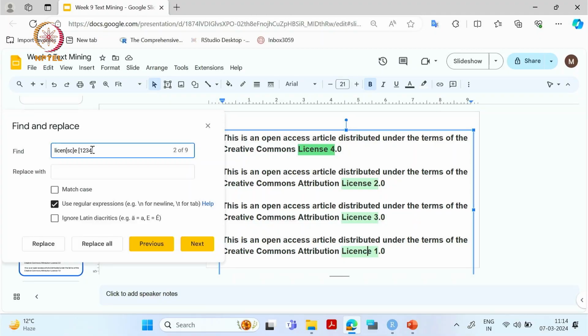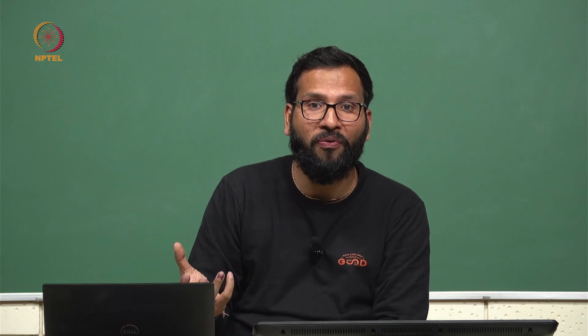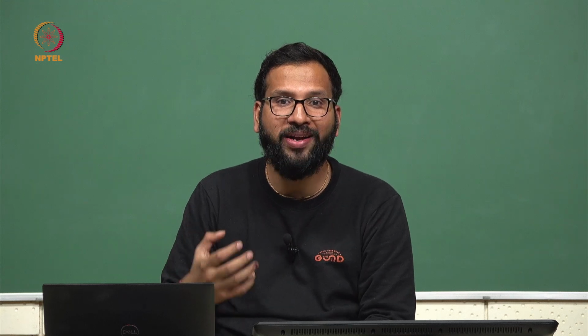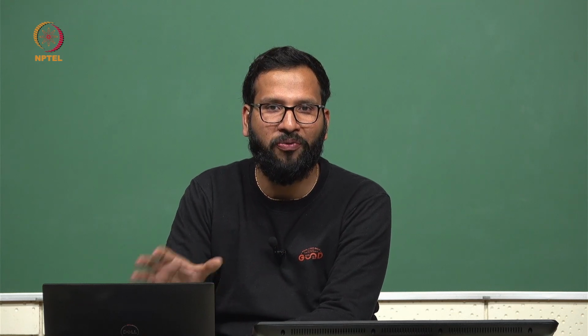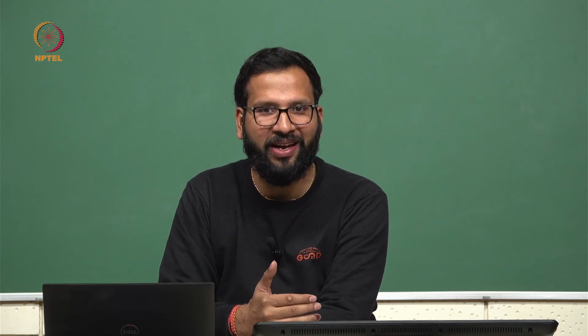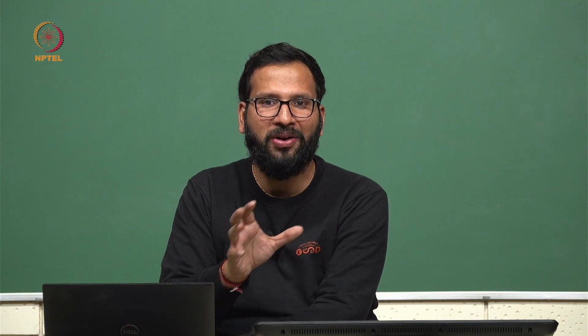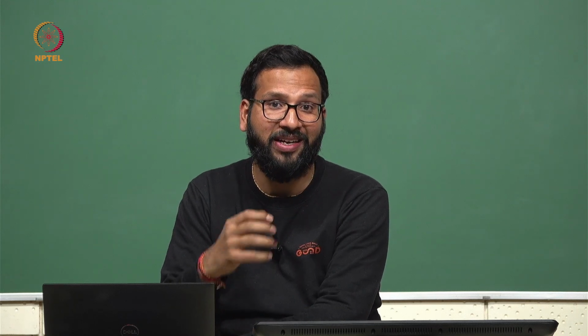So for that, what you will do, you can write that simply 2, 4. Okay. So it will retrieve the text where license 2.0 is there and license 4.0 is there. Okay. So this is the power of regex, and how it helps in analyzing text data. So don't worry if you don't know how this 2 and 4 is coming, we'll discuss it again. This is just an example to discuss what exactly regex does.